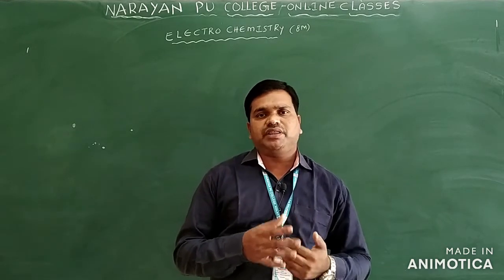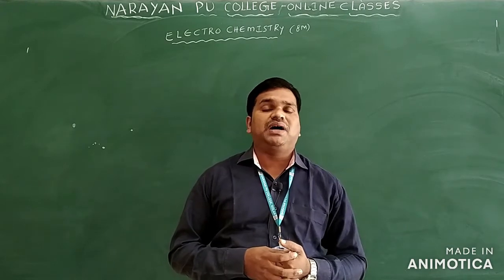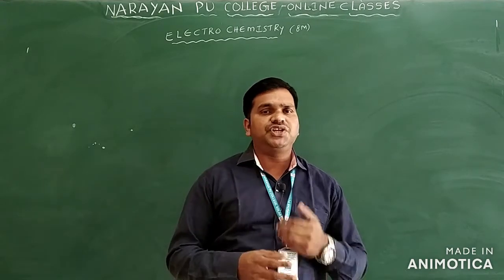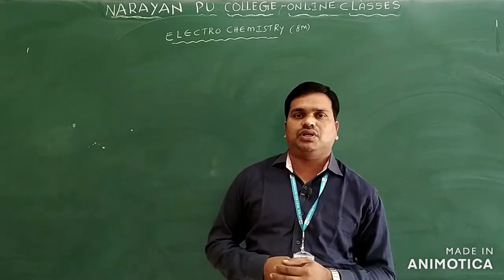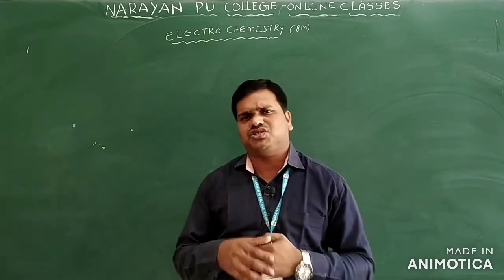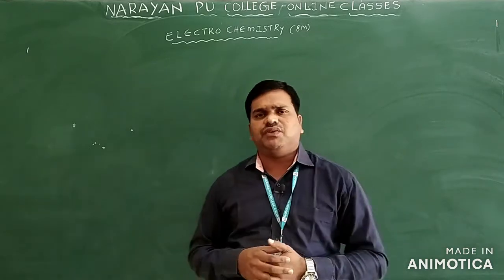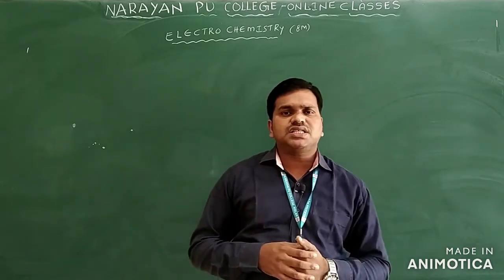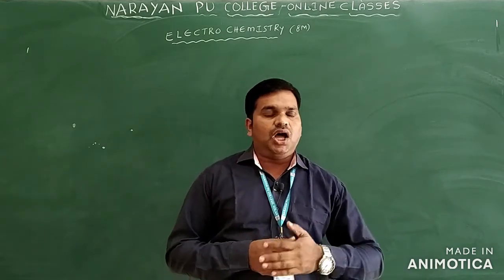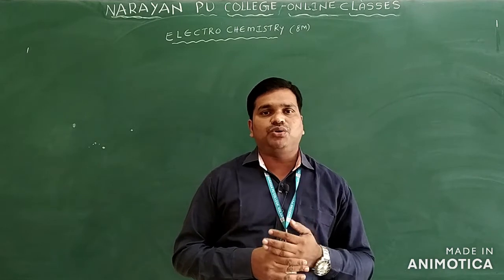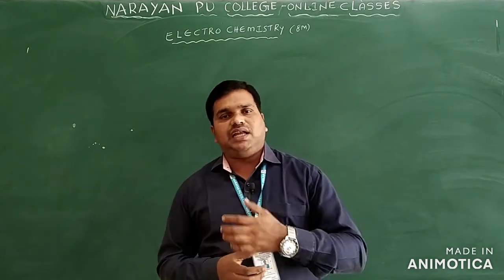So we have different methods of production of electricity, but among them we can say which is efficient, that is, which produces less pollution. These are the general methods we are talking about for the production of electricity. In this chapter we mainly have to discuss energy conversions: how electrical energy will be converted into chemical energy, or how chemical energy will be converted into electrical energy.